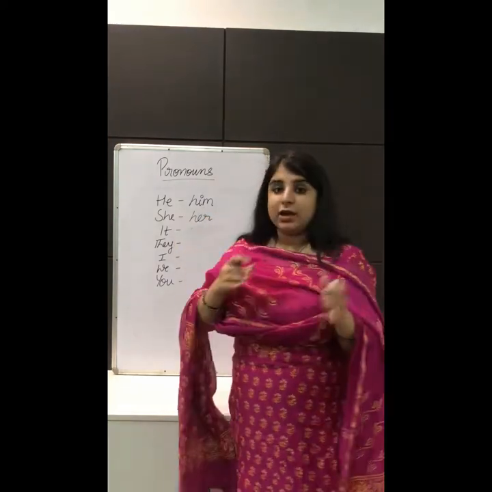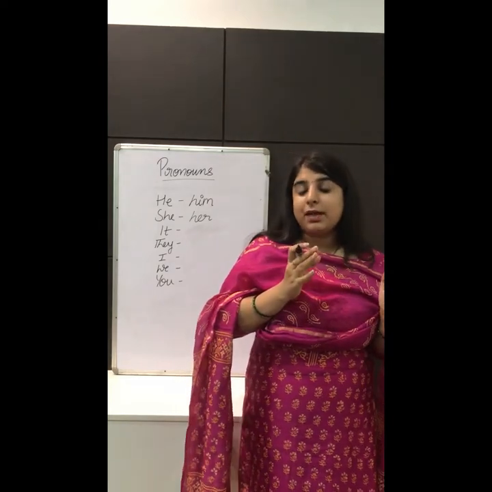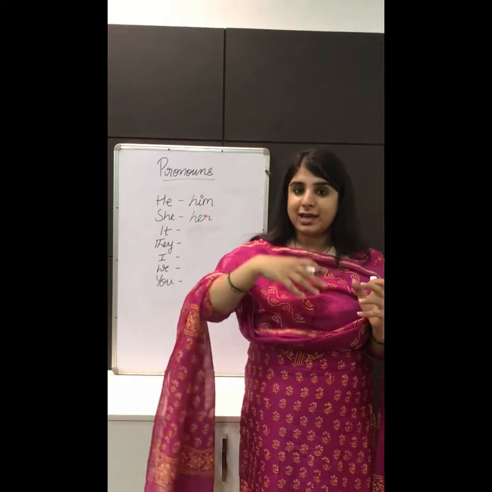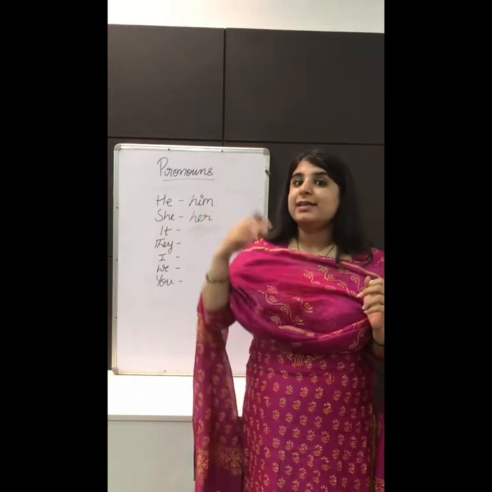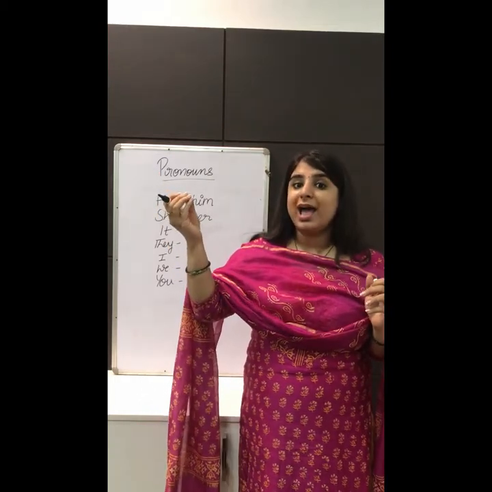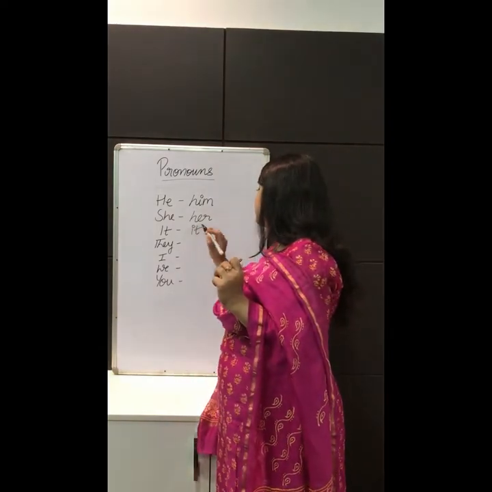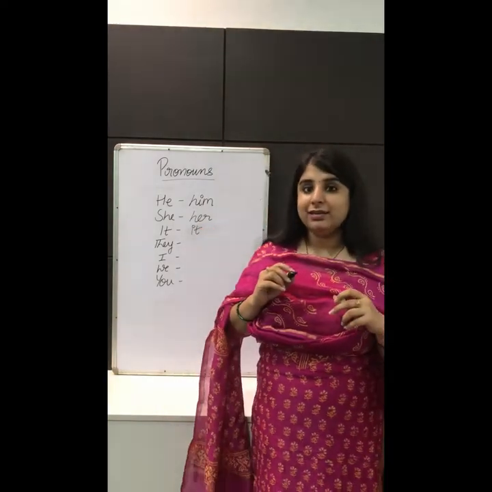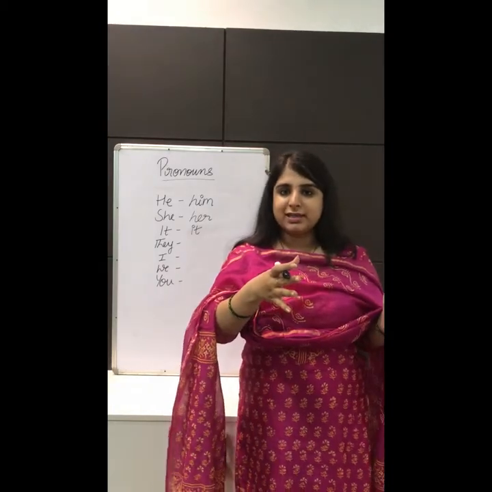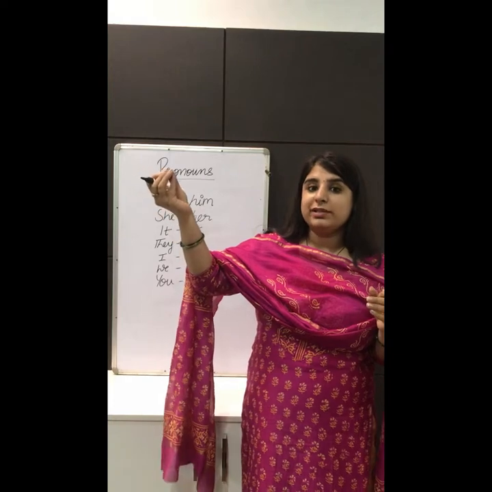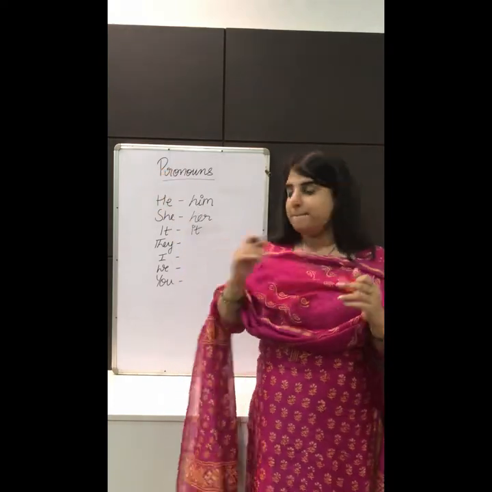For it, now for example, an animal is standing here and somebody is throwing the ball at an animal, then we'll say somebody is throwing the ball at it. So it is the receiver. Then if there are a group of students who are standing here and somebody is throwing the ball, then somebody is throwing the ball at them.